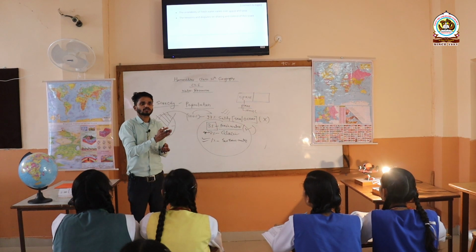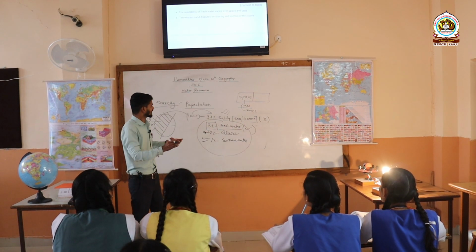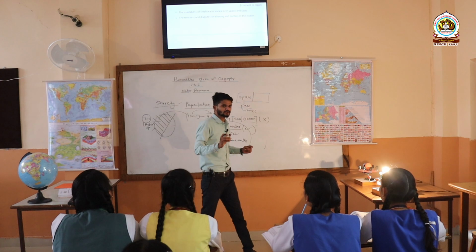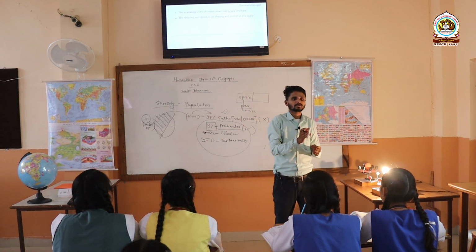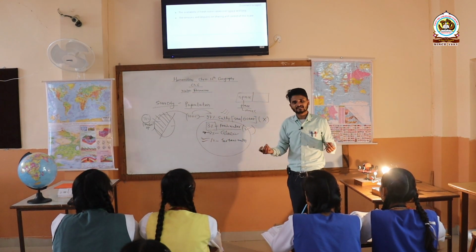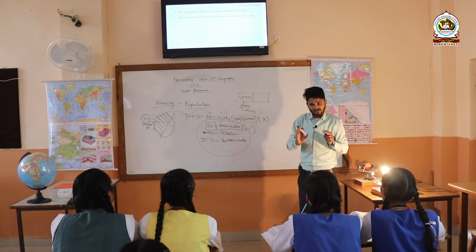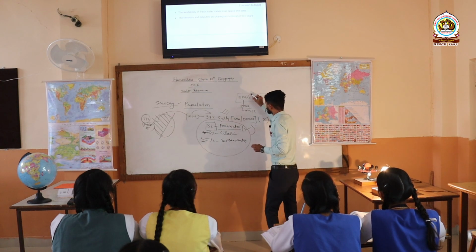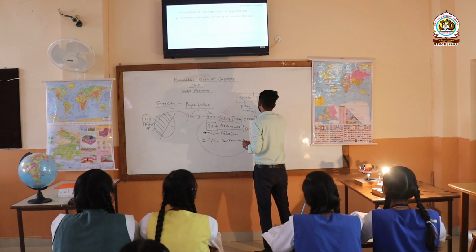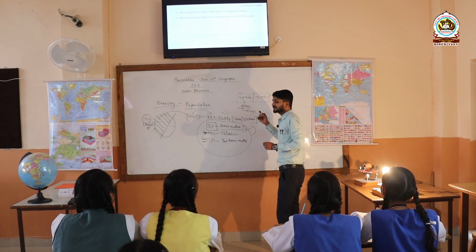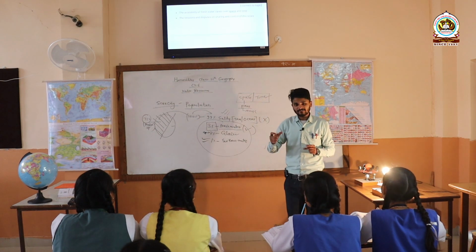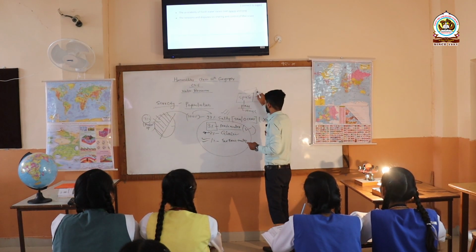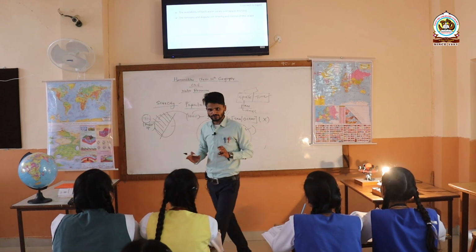So, like according to space, according to time, water availability also changes. Got it? So you have to remember both points: according to space as well as according to time, the availability of water varies. These two factors are important here. Is it clear?